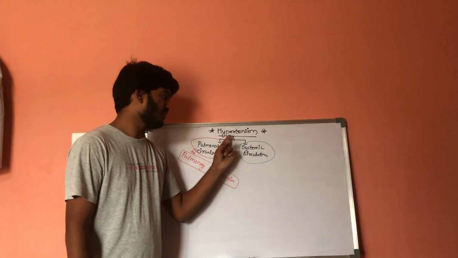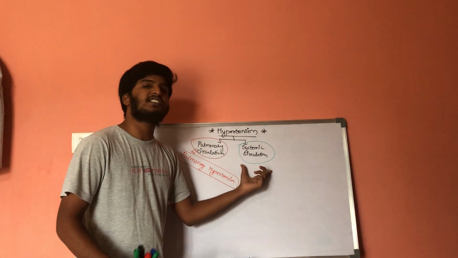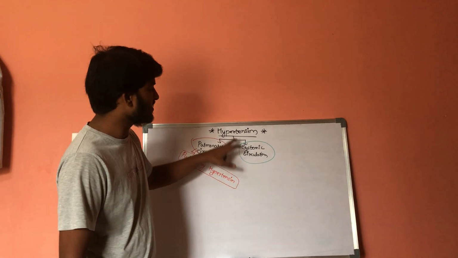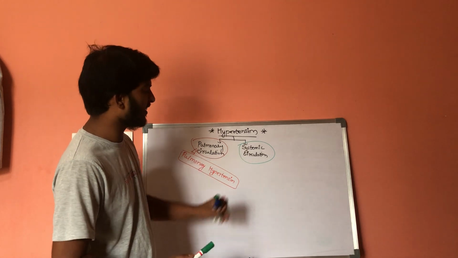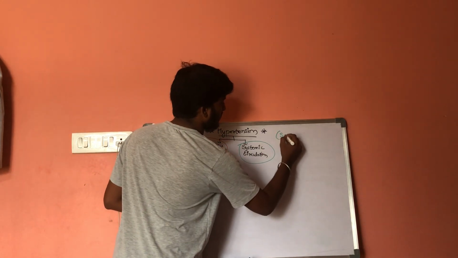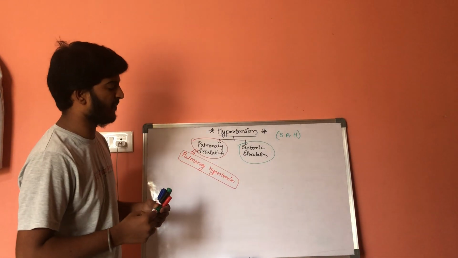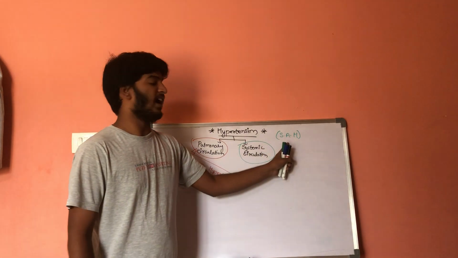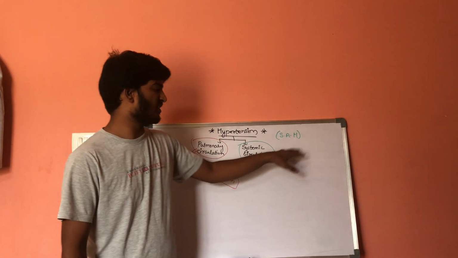But if there is only normal hypertension, then it is confined to systemic circulation. So this hypertension is also called systemic artery hypertension, as it involves only the systemic circulation.